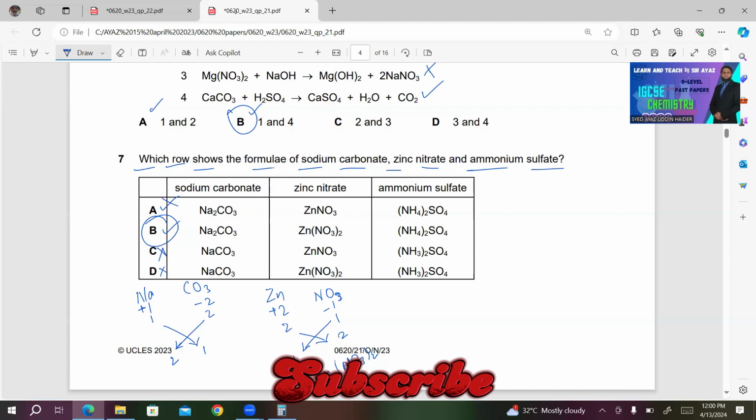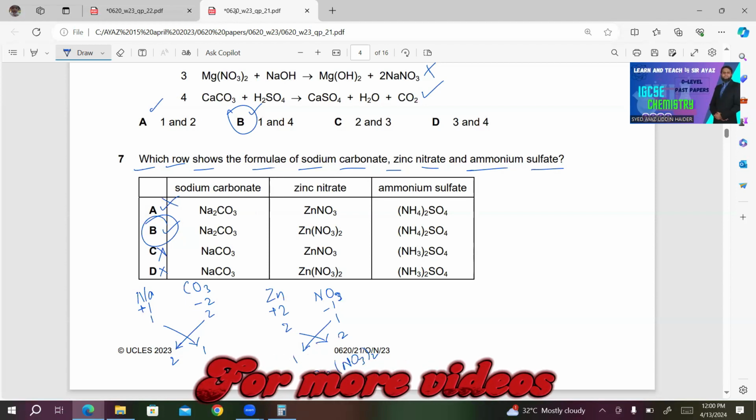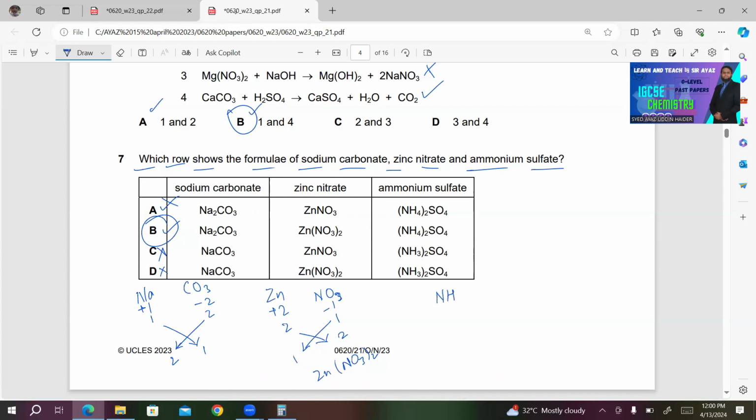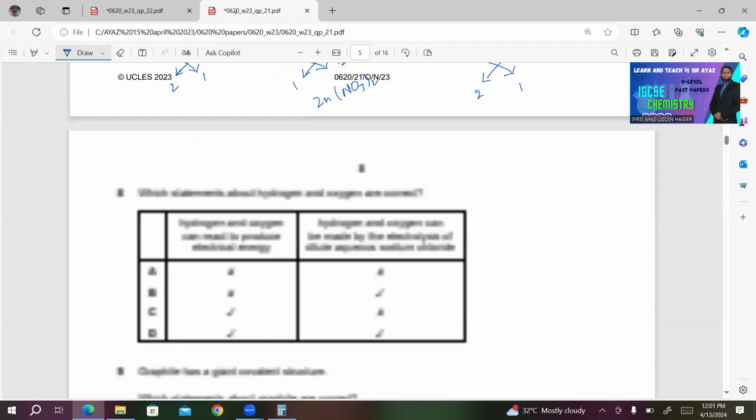A can't be the right answer. For your convenience, I'm predicting the formula for ammonium sulfate also. Ammonium carries +1 charge. Sulfate ion carries -2 charge. Ignoring their charges, what will you get? You will get (NH4)2SO4. This is correct. Choice B will be the right answer.